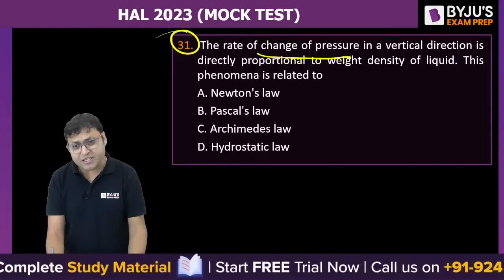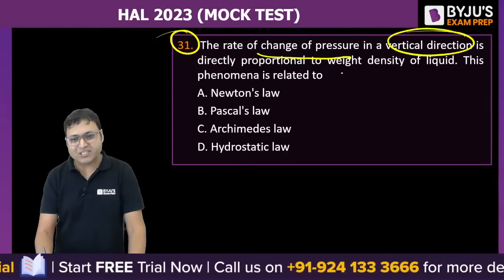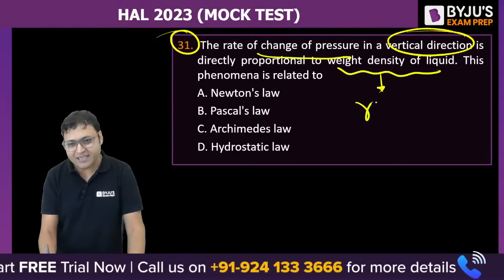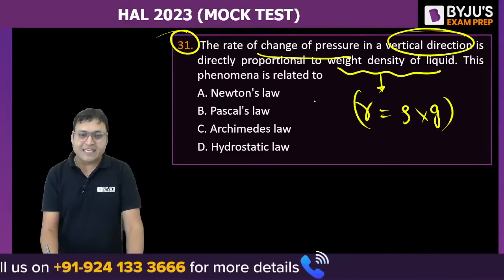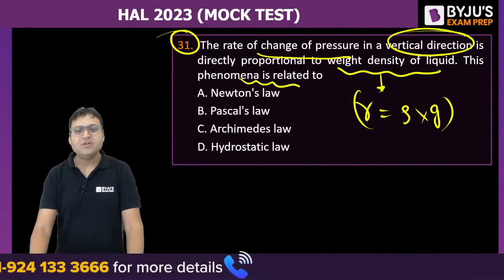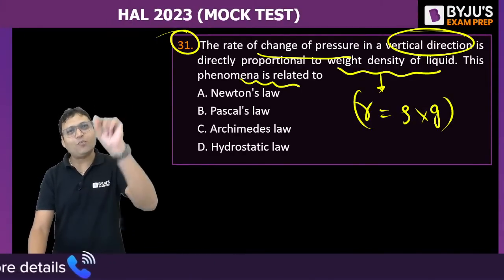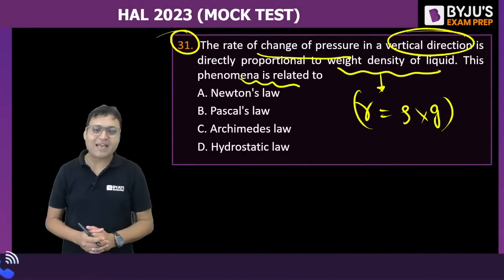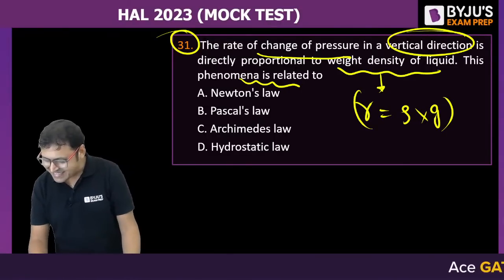The rate of change of pressure in a vertical direction is directly proportional to weight density. What is the weight density? Gamma, that is the density of the fluid into g. In case of static fluid, the variation of pressure in a vertical plane is governed by which law? Very nice.